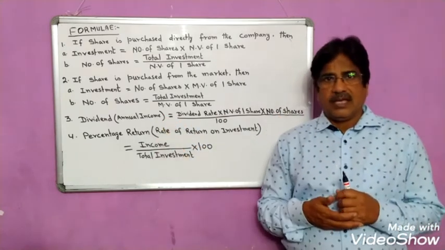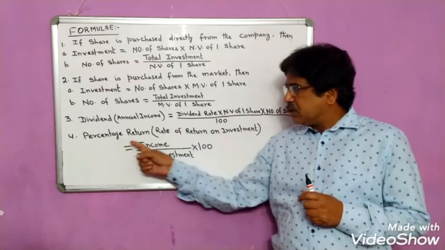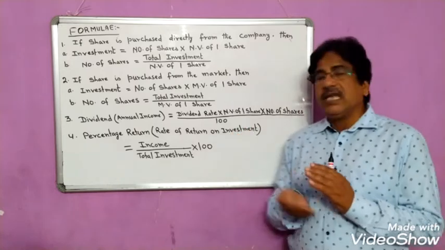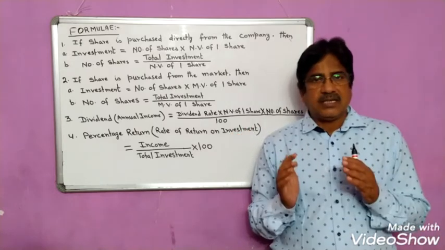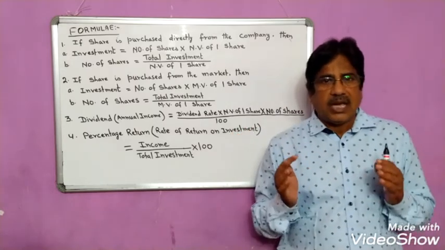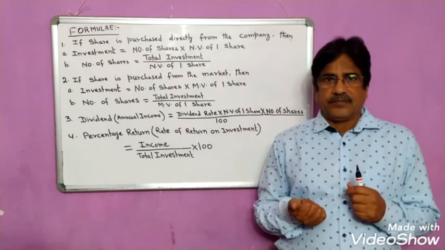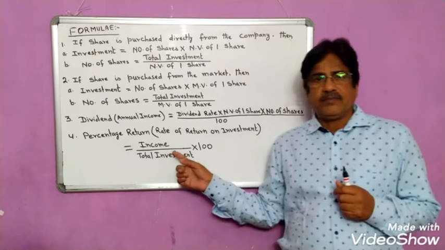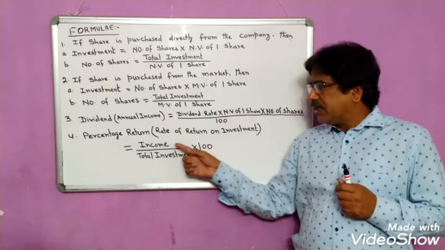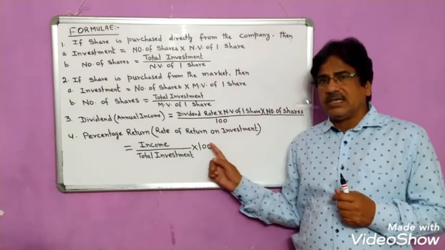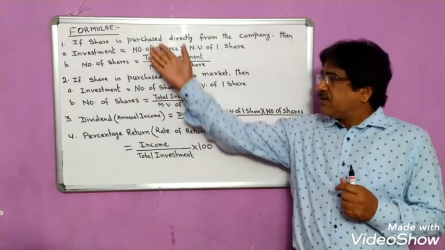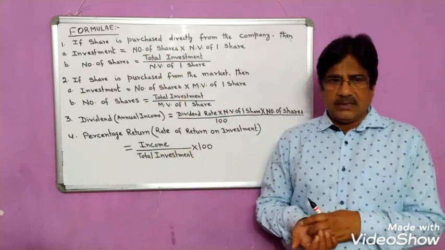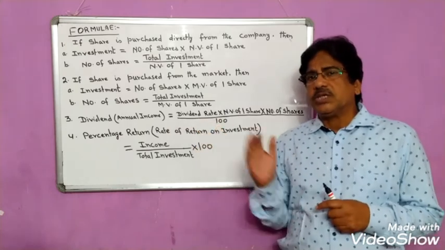And then the fourth formula is your percentage return or the rate of return on investment. If the person has invested some money, what he is getting annually as return on the investment can be calculated by a very simple formula, that is income by total investment into 100. So these are 4 simple formulas which you have to keep in mind, and then you can easily work out the questions based on shares and dividend.